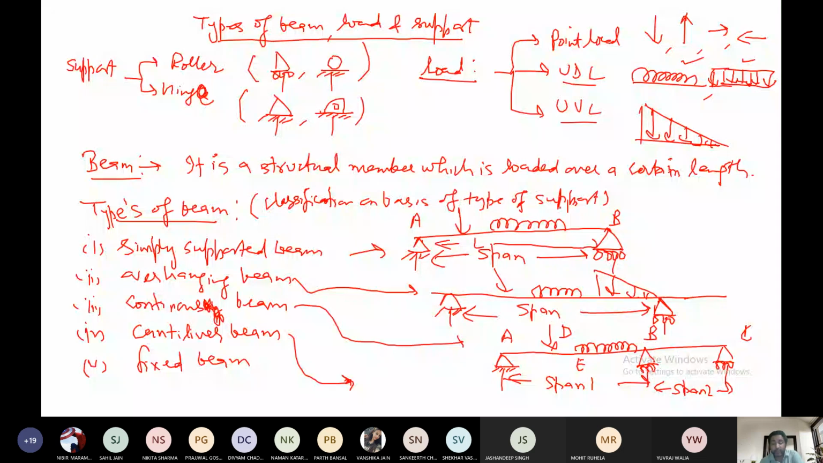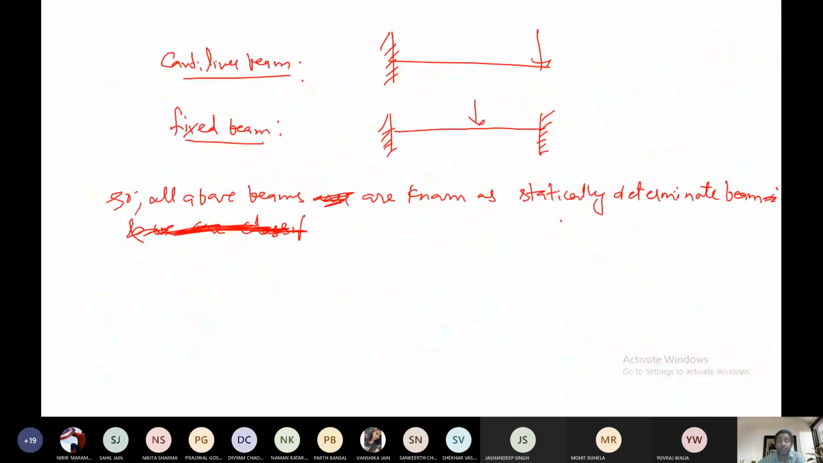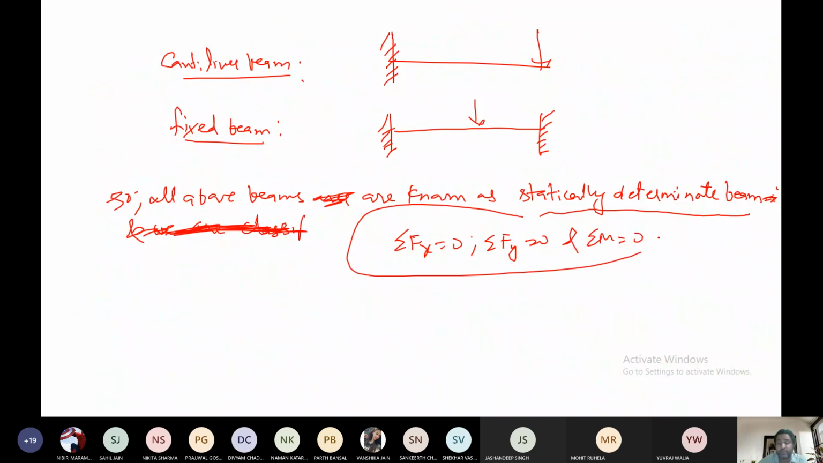So if we classify the beams, we are classifying them on the basis of support. Before going to this classification, you should know the two types of beam. Majorly, we have two types of beam: statically determinate beam, and second, statically indeterminate beam. Statically determinate beam means that if we apply the equations of statics, then these beams should follow them. So what are the equations of statics? Summation Fx is equal to 0, summation Fy is equal to 0, and moment at any point should be equal to 0. So these are the static equations.